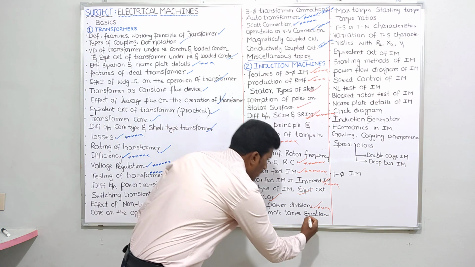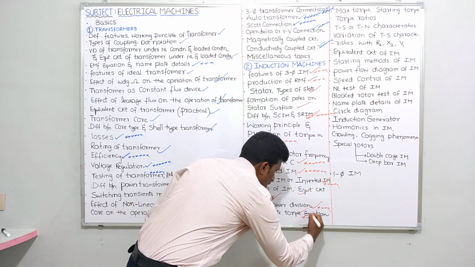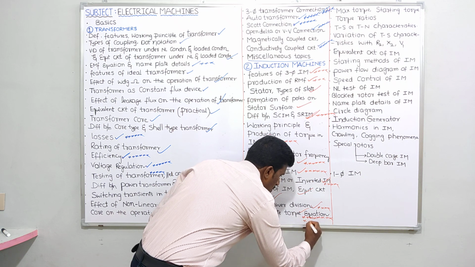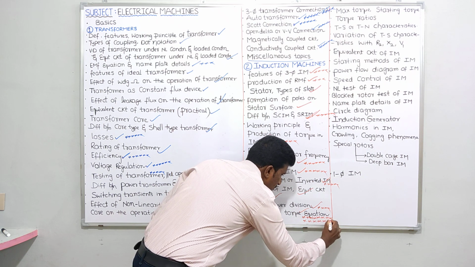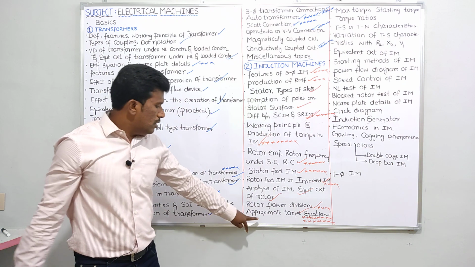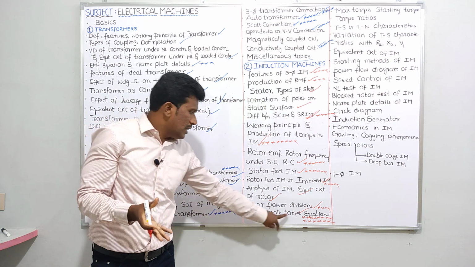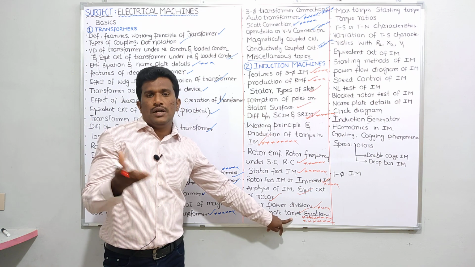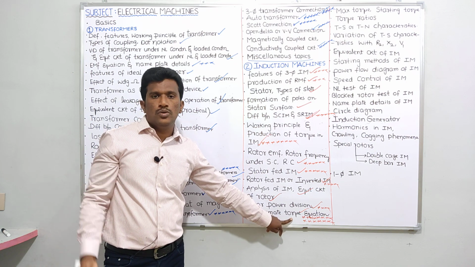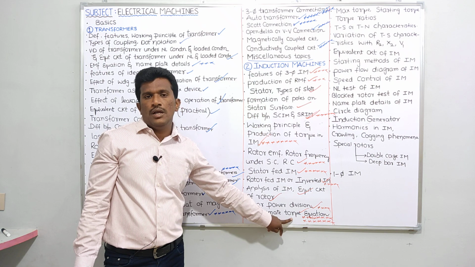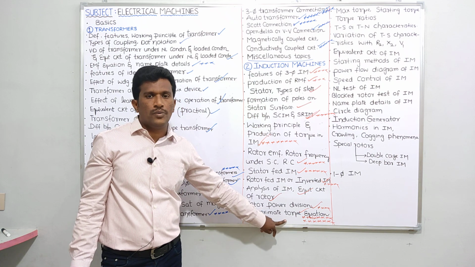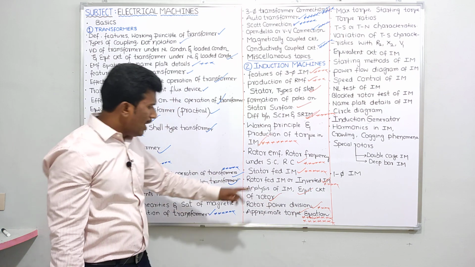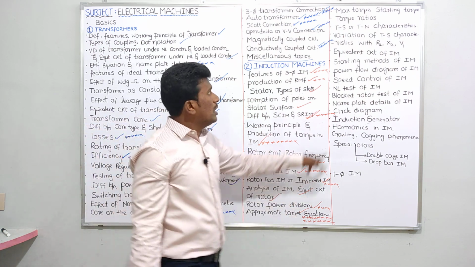Next, approximate torque equation. This is a very important topic. This torque equation is very important. We might have seen electromagnetic torque equal to 3 into 60 by 2 pi Ns into S E2 square R2 by R2 square plus SX2 whole square. One equation will come.